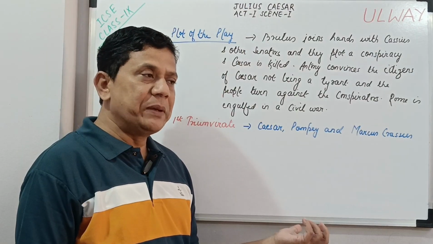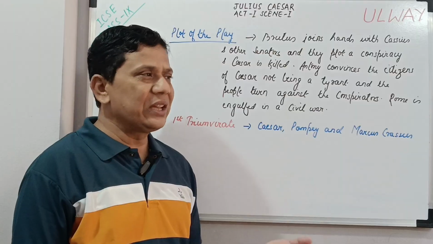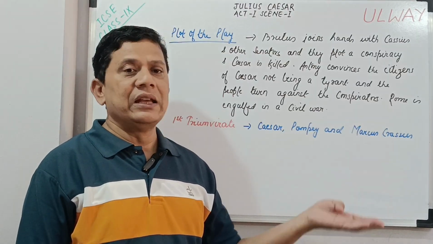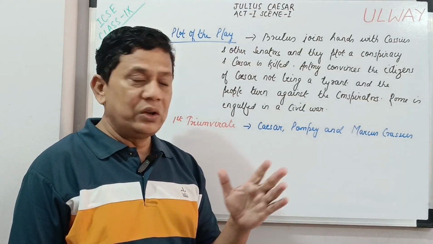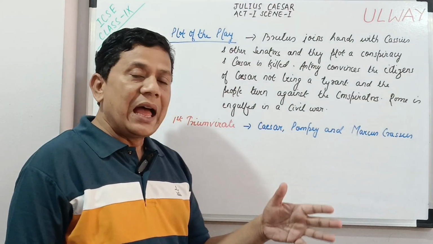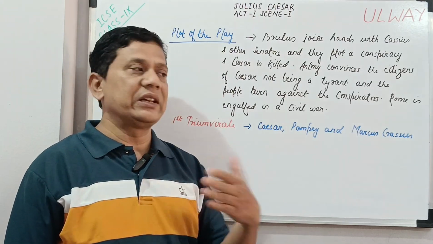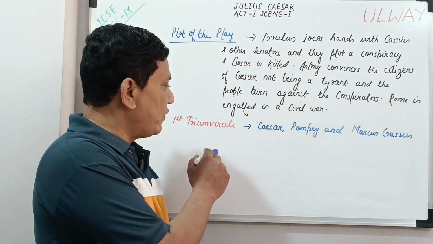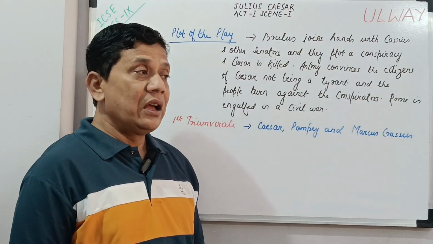When the scene opens, people are celebrating Caesar's return after defeating Pompey. This was not a conquest that Julius Caesar had made where the land would be added to the Roman Empire. It was not like that. It was a civil war. Caesar earlier had formed a triumvirate, which is called the first triumvirate. About the second triumvirate, we'll learn in the play itself. Julius Caesar had formed the first triumvirate with Pompey and Marcus Crassus.